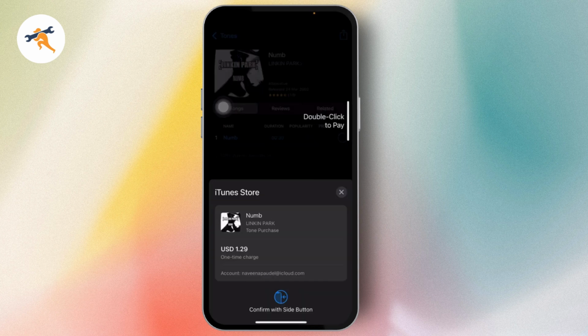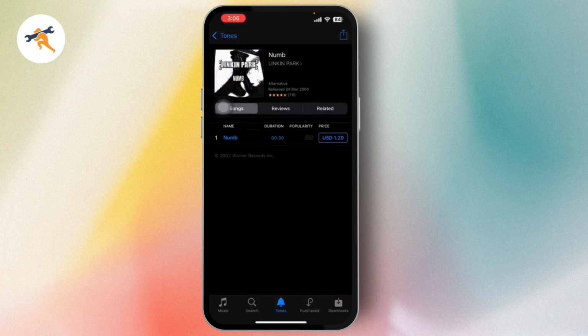Once you tap on price, you can go with done, and then just double click to pay. So you just need to double click, and if you added your payment method, then your payment will be deducted from your store and you'll be able to purchase your ringtone in this way.